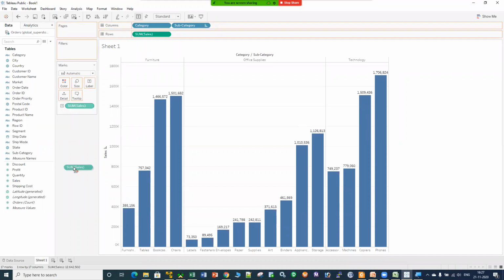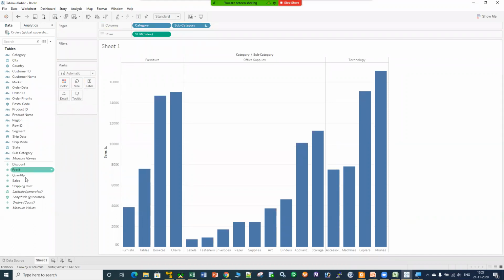If I remove this pill from this marks box, I can take that sales. It is calculating sum of sales. It is not giving me only sales, it is giving me sum of sales, right? So it is aggregating the data for me, so I don't have to aggregate my data, I don't have to create any pivot table. Let me take that and put it into the label box.